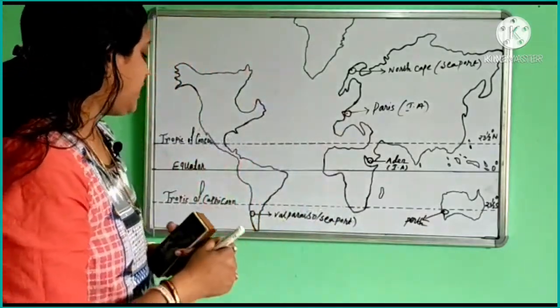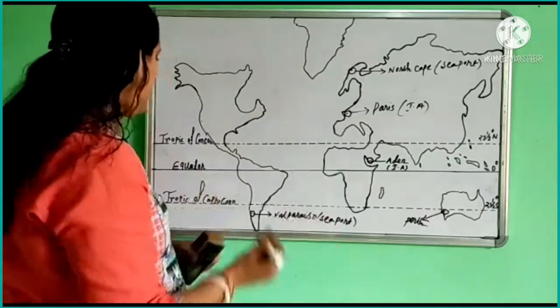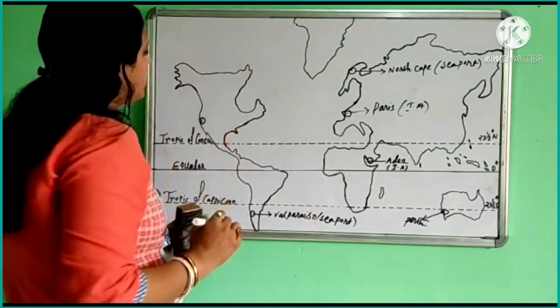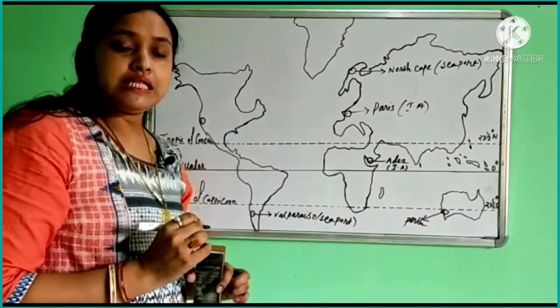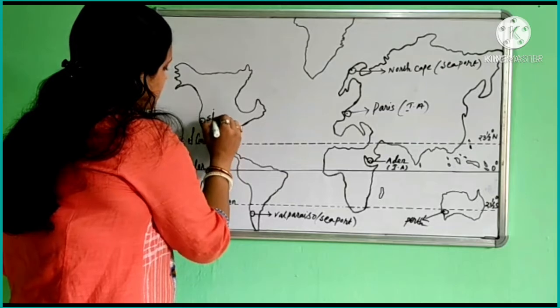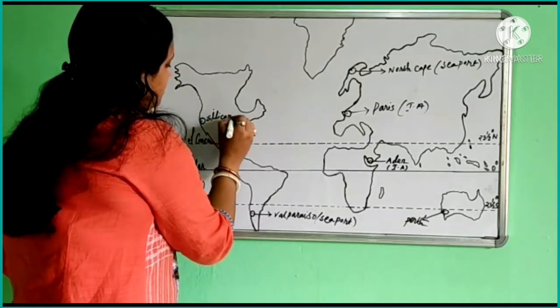Next we talk about some industrial regions. One industrial region which we find in North America is Silicon Valley. So here I am going to write Silicon Valley.